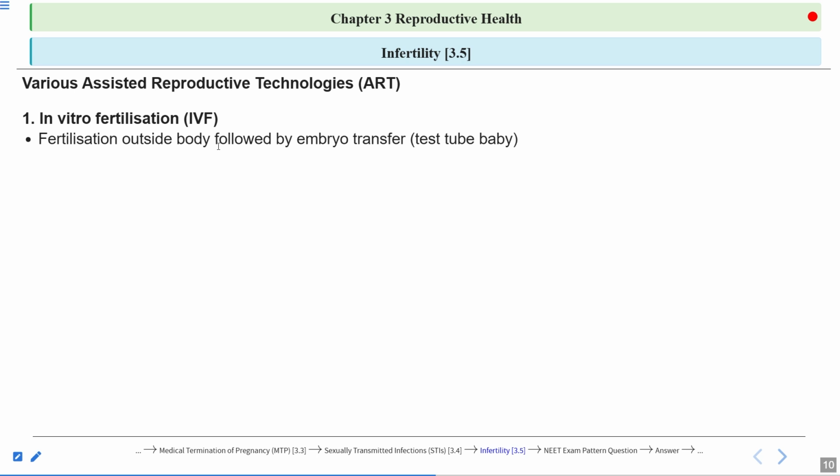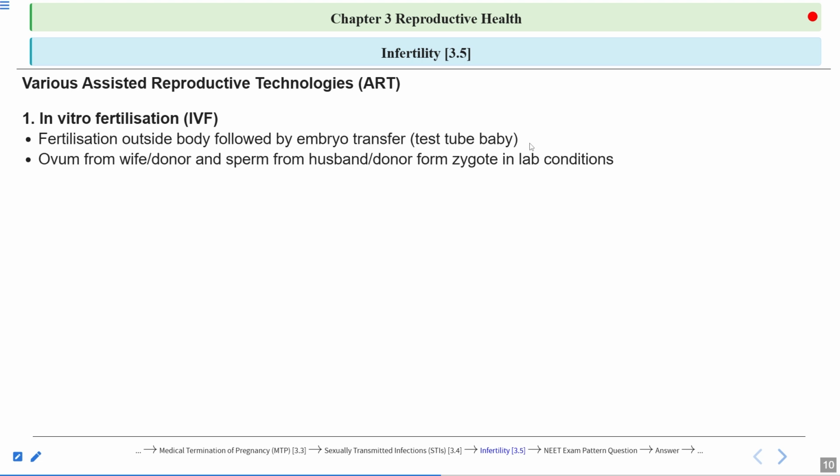And then after IVF, the zygote will be formed, or you can say the embryo will be formed, and then the embryo is being transferred. That's why it is written fertilization outside the body, followed by embryo transfer into the uterus or into the fallopian tube. And this is also known as test tube baby. Now what happens here? Ovum or egg from the wife or the female donor and the sperm from the husband or the male donor are taken and then fused with each other, and a zygote is formed in the lab conditions.